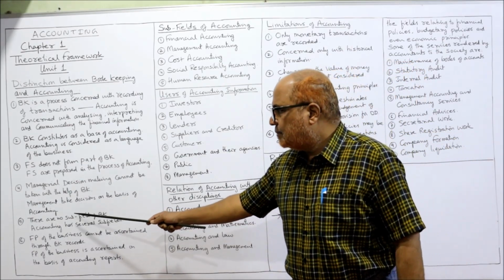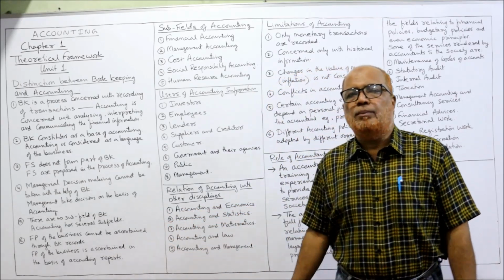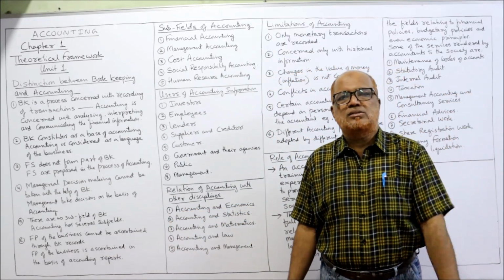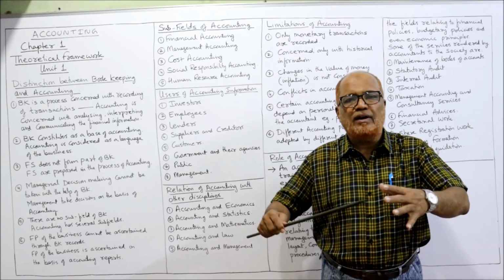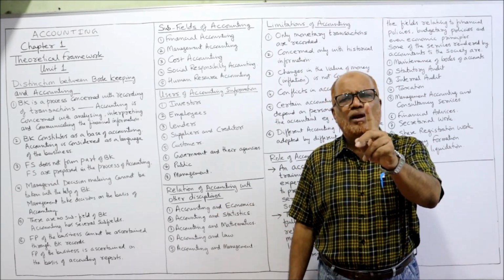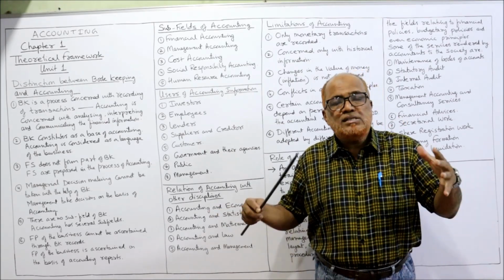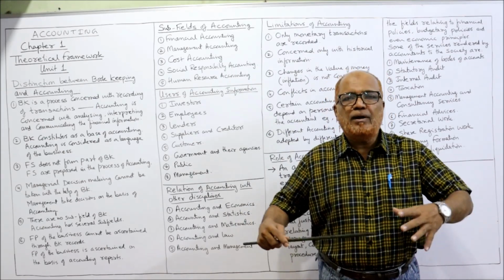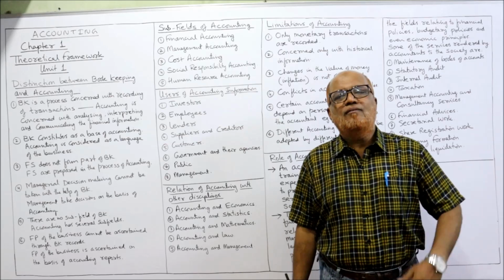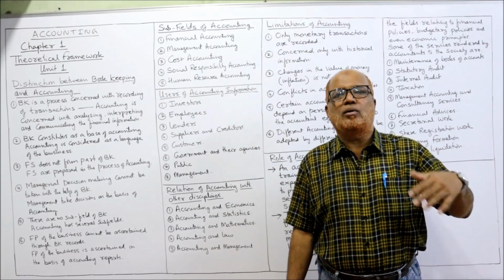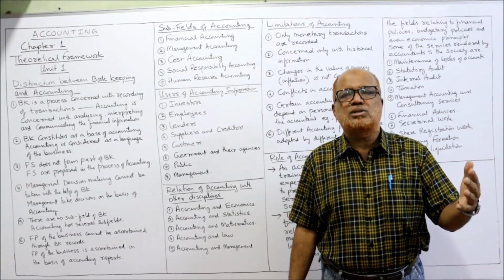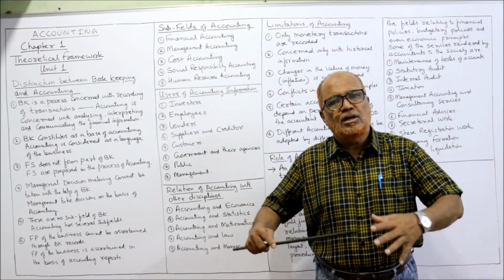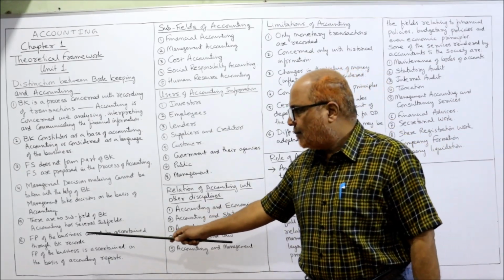Then there are no subfields of bookkeeping. There are no branches or subfields or different types of bookkeeping. Only one type of bookkeeping. Whereas in accounting, we have different subfields. Different branches of accounting are there. Financial accounting, management accounting, cost accounting, human resource accounting, social responsibility. Different subfields are there.